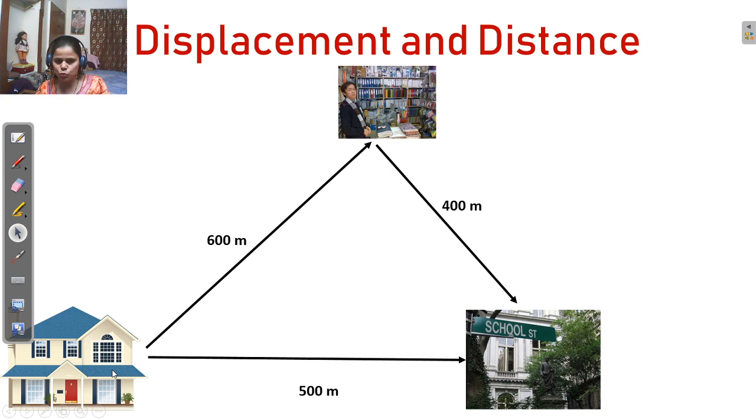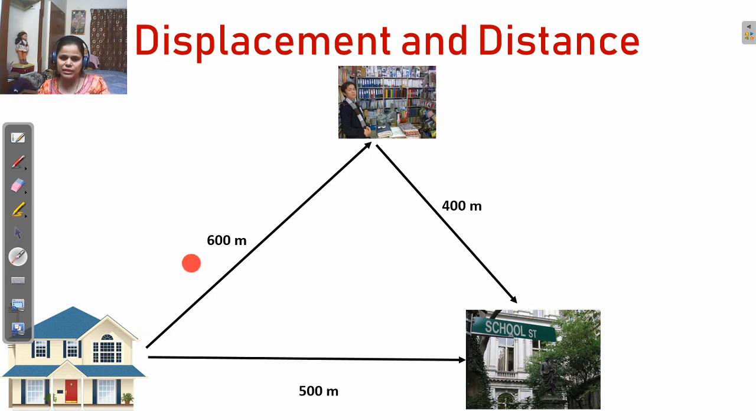If you go to school from your house directly, you travel a total distance of 500 meters in case 1. The next case is you want to purchase a stationery object like notebooks or a pen. So you go to the stationery shop and then you reach the school.